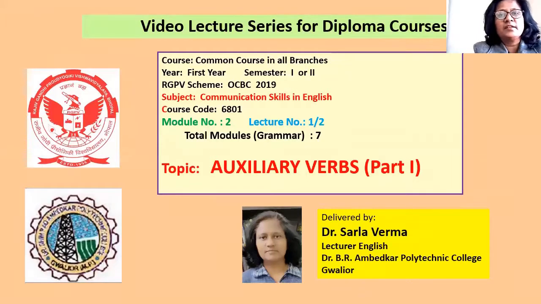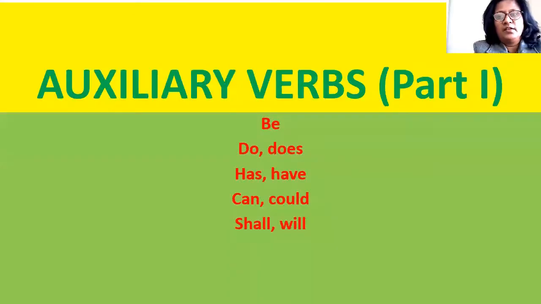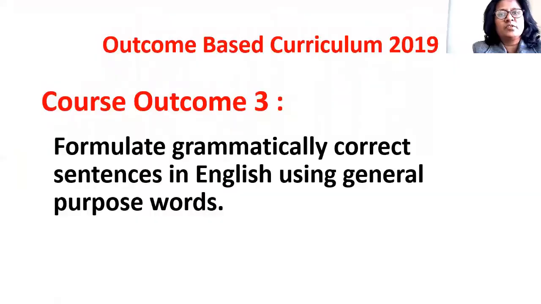Today's topic is auxiliary verbs, and this is part 1, or lecture 1, of this topic. In this lecture, we will be dealing with the auxiliary verbs be, do and does, has, have, can and could, and shall and will. The course outcome is that the student should be able to formulate grammatically correct sentences in English using general purpose words.